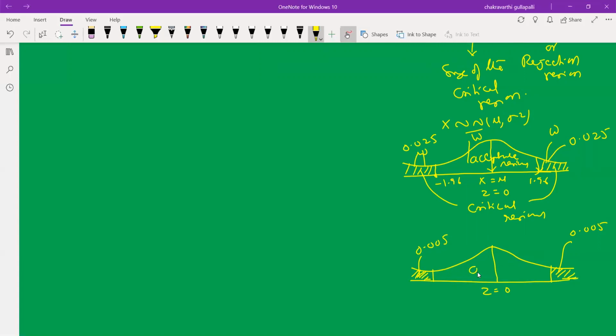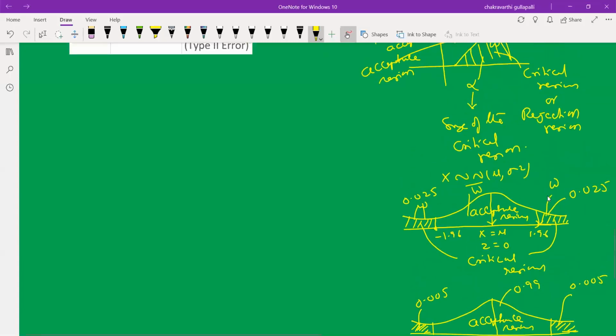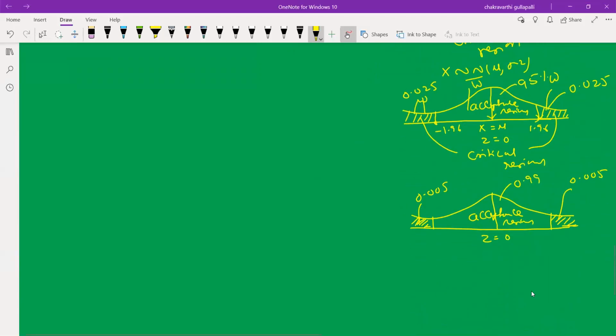Now this is the acceptance region. This area is 0.99, a 99% confidence interval. But in the previous example, the acceptance region size is 95%, 0.95.